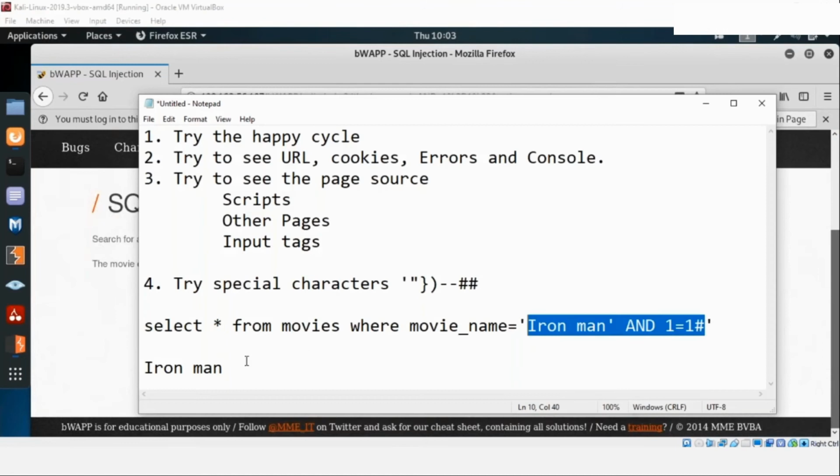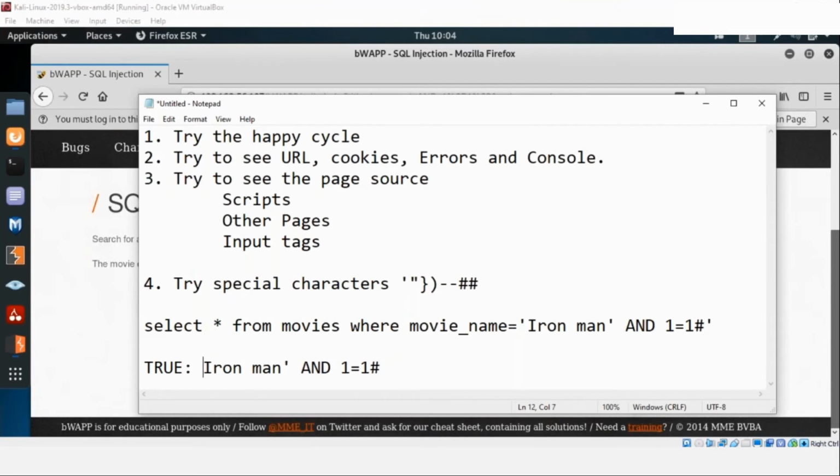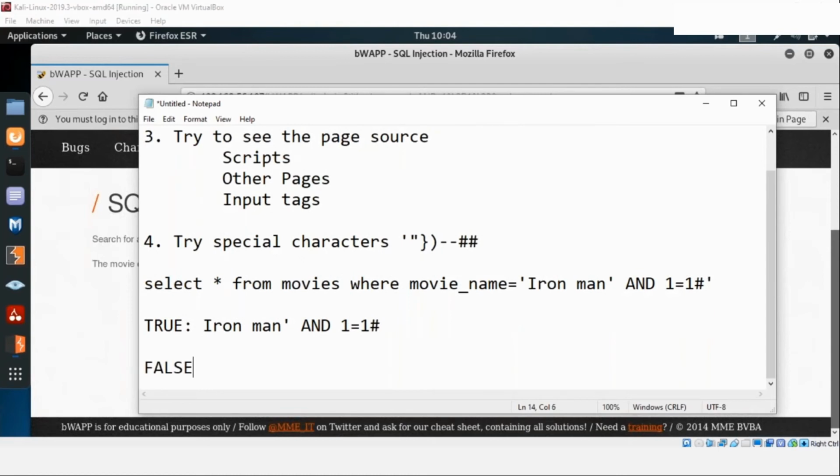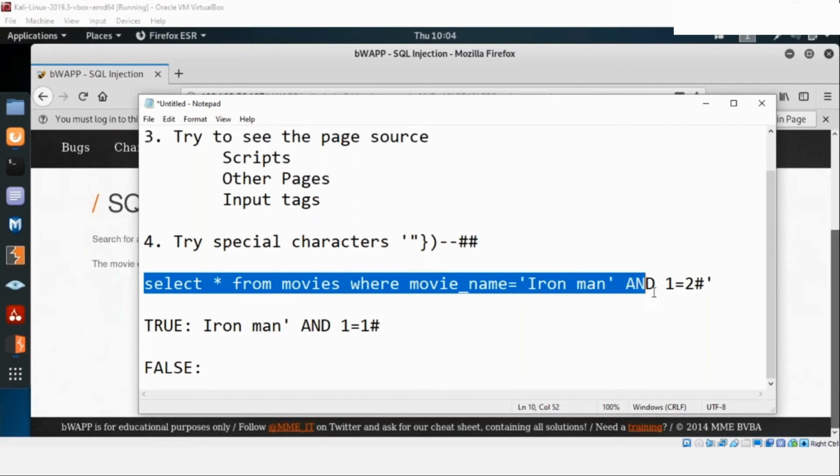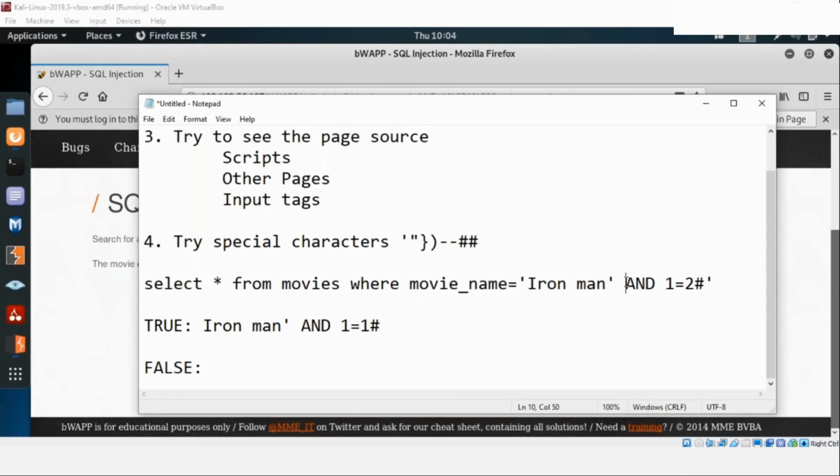So I'm able to figure out that this is a true statement. But you cannot be sure that this is true, so let's verify this. Let's try to run a false statement here. What if I change this to 1 equal to 2? So now what is happening? If I have SELECT * FROM movies WHERE movie_name = Iron Man AND 1=2, this becomes a false statement. Although Iron Man is present, AND 1 equal to 2 will make this a false statement. So I should get that the movie does not exist in the system if I'm running this kind of statement here.